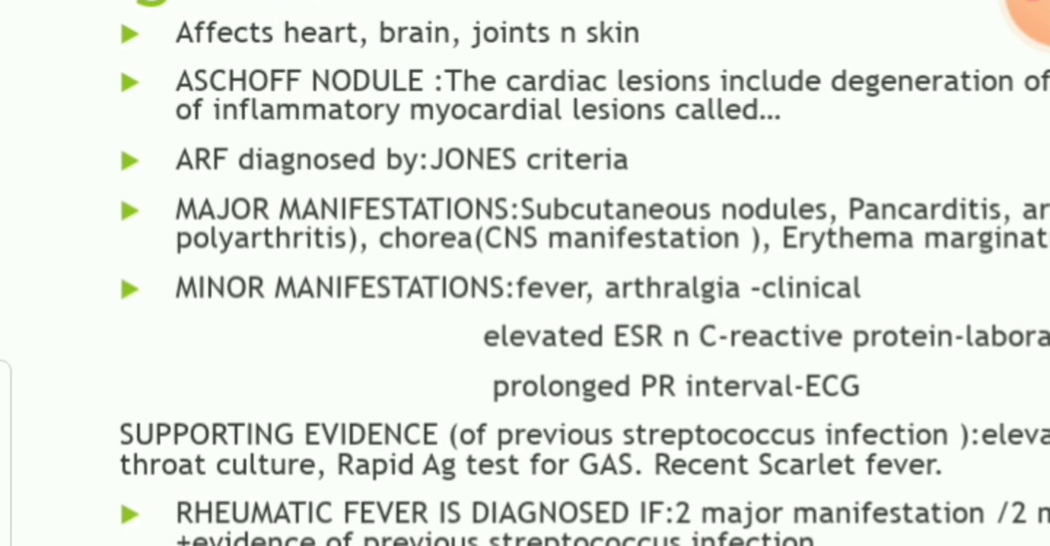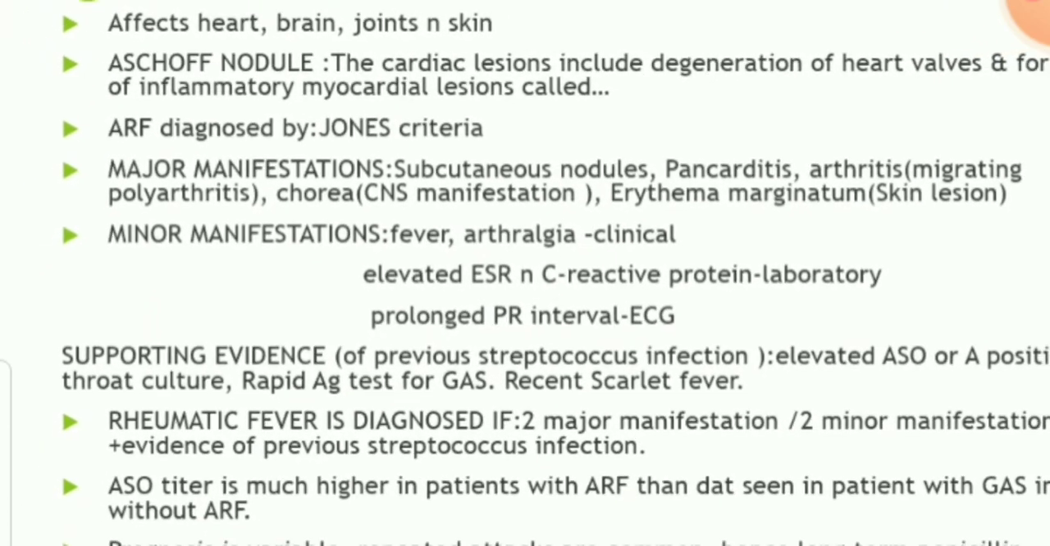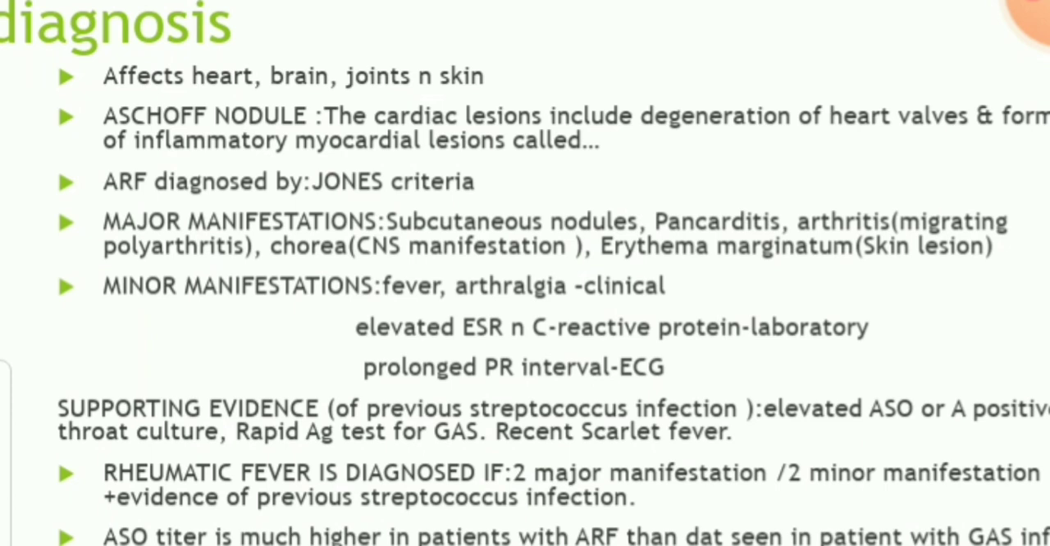And acute rheumatic fever is diagnosed by Jones criteria, and the major manifestations of acute rheumatic fever are subcutaneous nodules, pancarditis, arthritis, that is migrating polyarthritis, and chorea, which is a CNS manifestation. Pancarditis is the inflammation of the entire heart, including epicardium, myocardium, and endocardium. Chorea is a neurological disease characterized by jerky involuntary movements, and erythema marginatum is the skin lesion.